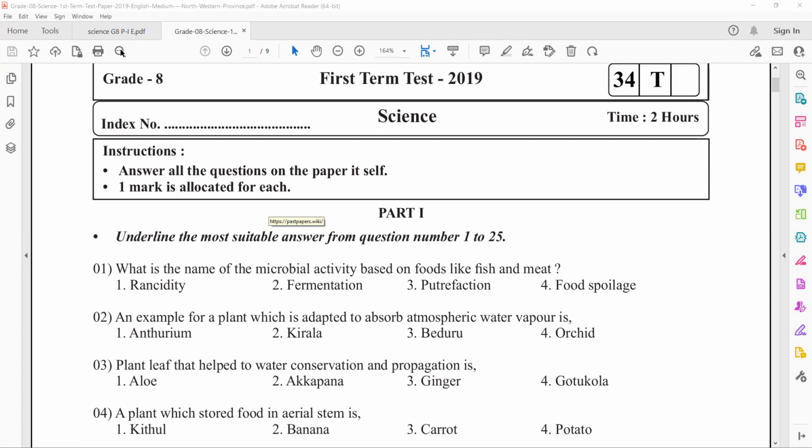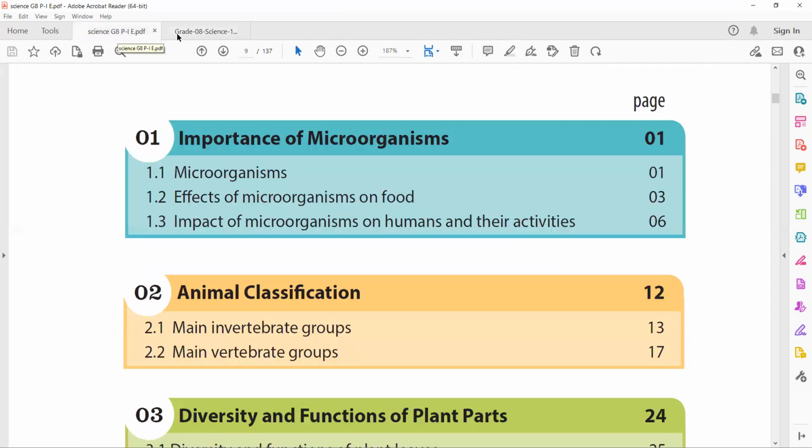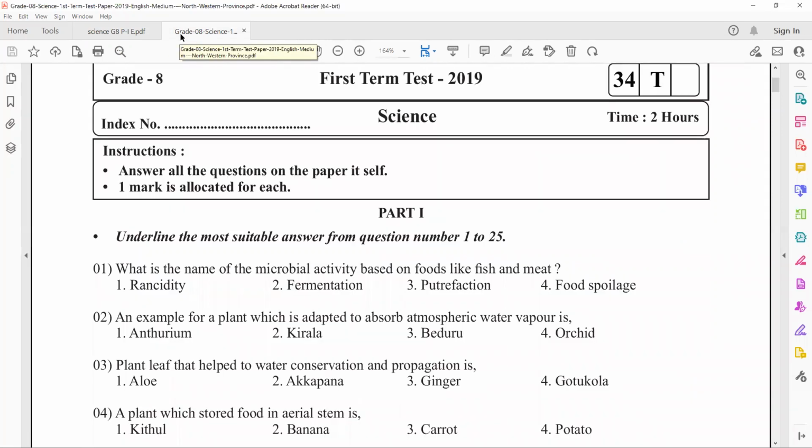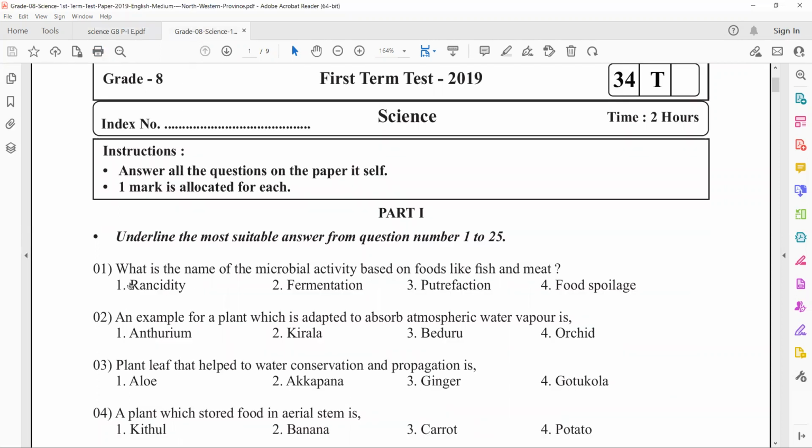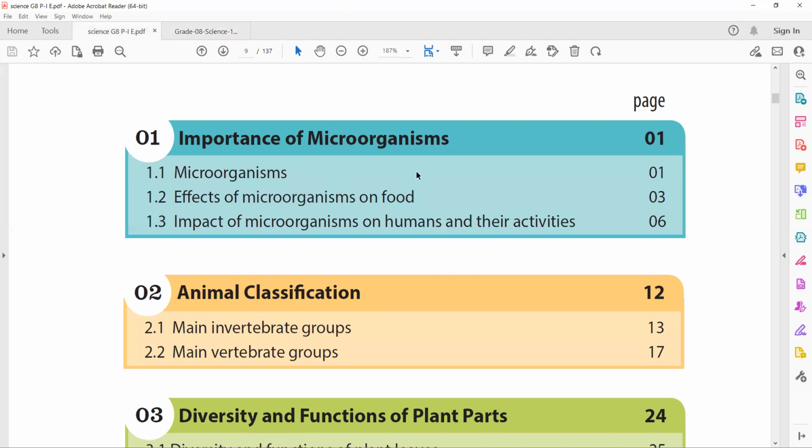Here I have opened your book and your past paper. After reading the question, we are going to extract the answer from your book itself. First, let me read the first question. What is the name of the microbial activity based on food, like fish and meat? The very first question is asked from the first unit, which is importance of microorganisms.